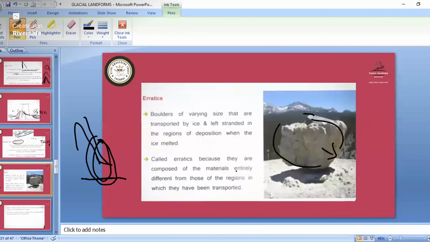They are called erratics because they are composed of materials entirely different from those of the region in which they have been transported. So they are different from the ice part; this is the rocky part.